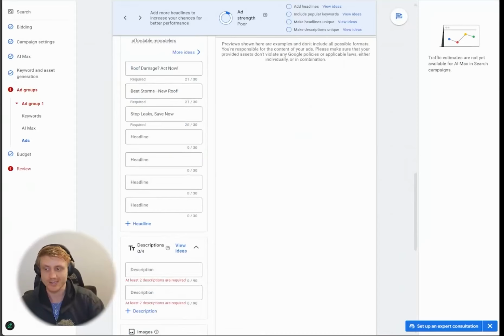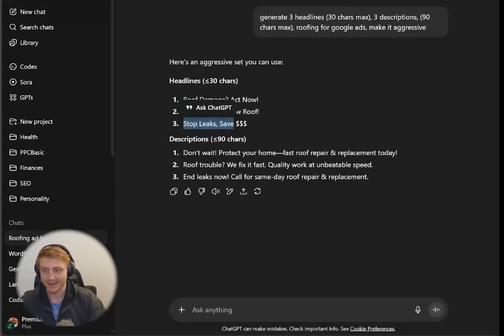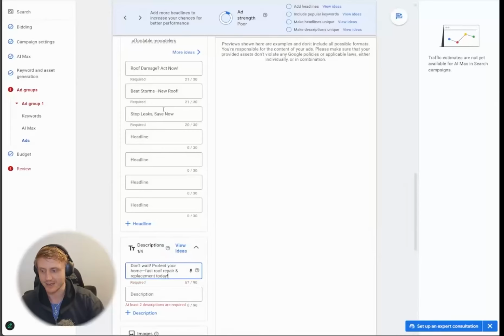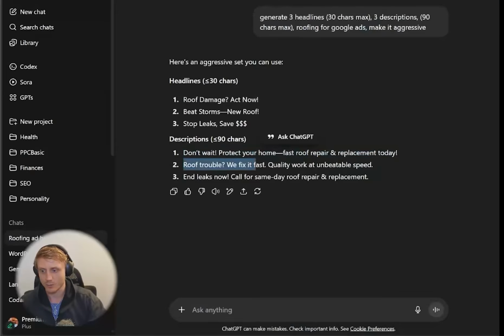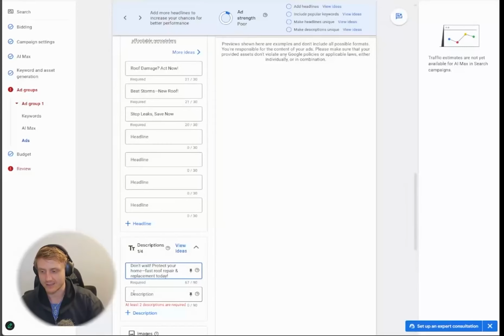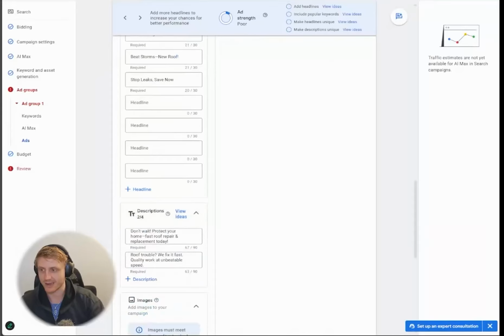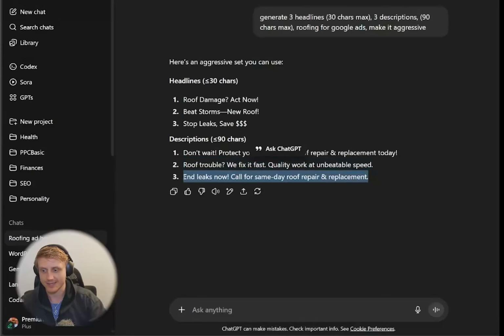So unless we have the ad there, and don't wait, protect your home, fast roofing replacement today. Perfect. Roofing troubles, we fix it fast. Fantastic. And what's the last one? End leaks now, call for same day roof repair and replacement.